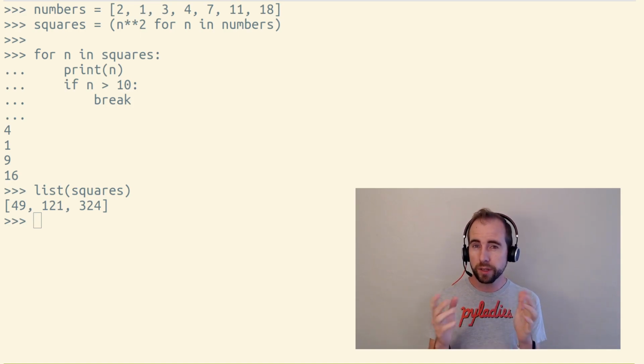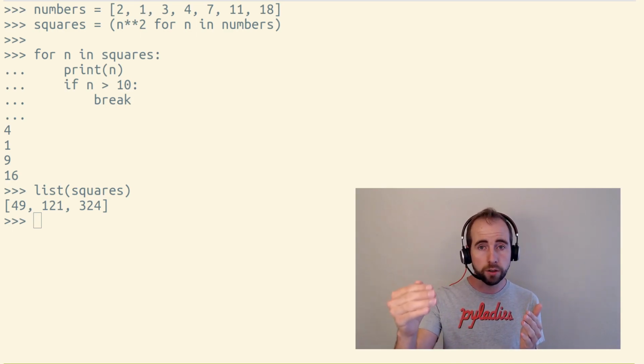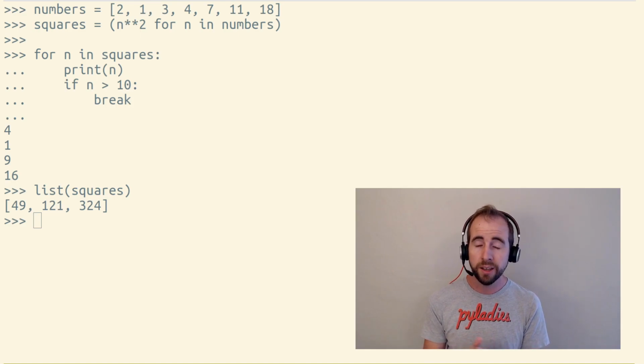The only thing you can really do with a generator object is loop over it. And once you've looped over it all the way, you've fully consumed all the items within it, and it's exhausted, it doesn't really have a use anymore. It's empty at that point forever.